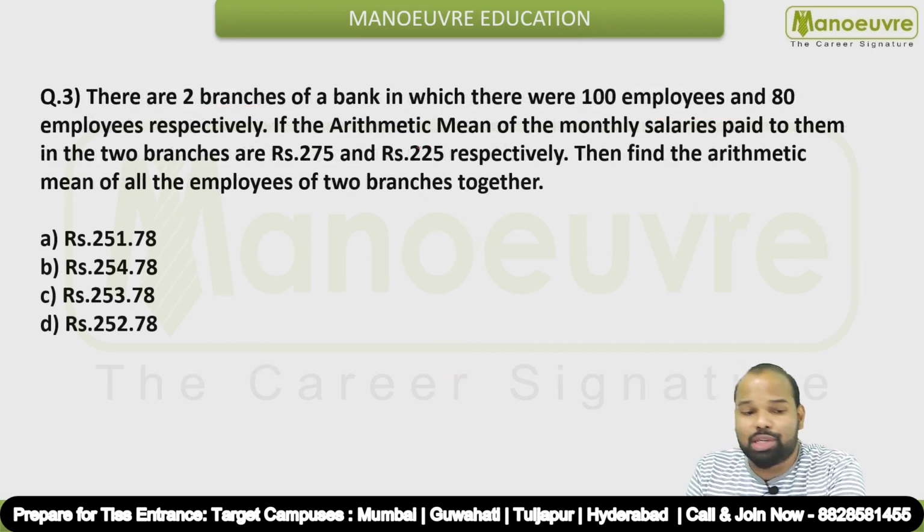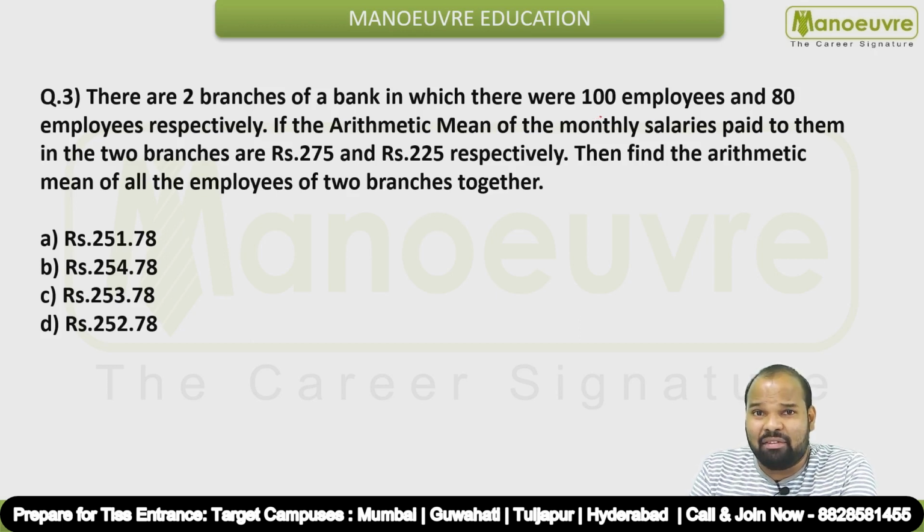Then let's move on to question number 3. There are 2 branches of a bank in which there were 100 employees and 80 employees respectively. If the arithmetic mean of the monthly salaries paid to them in the 2 branches are 275 and 225 respectively, then find the arithmetic mean of all the employees of 2 branches together.